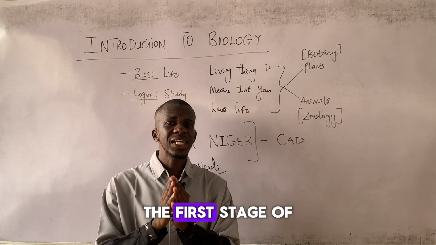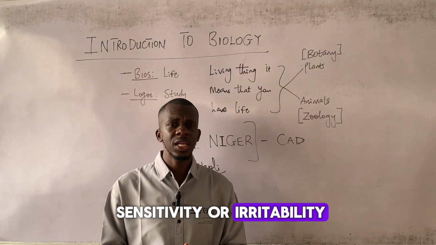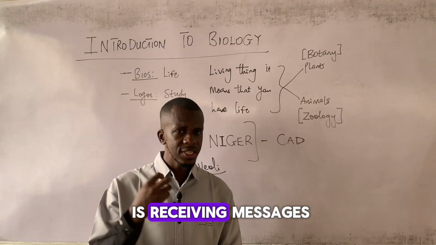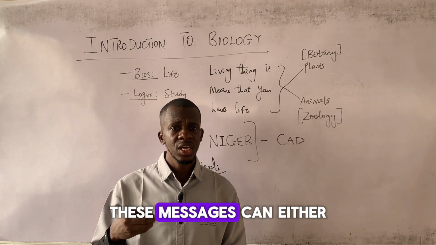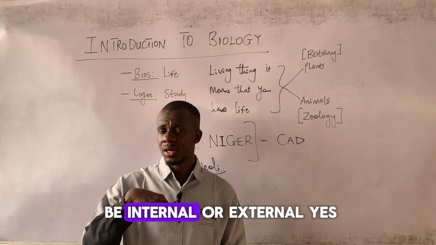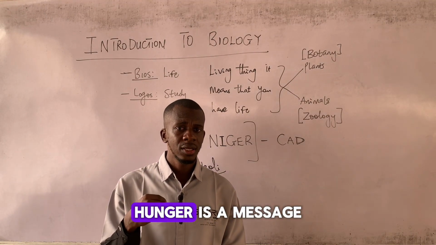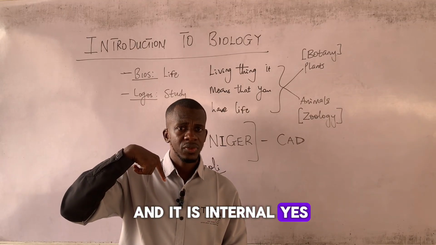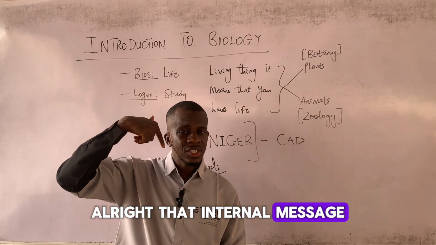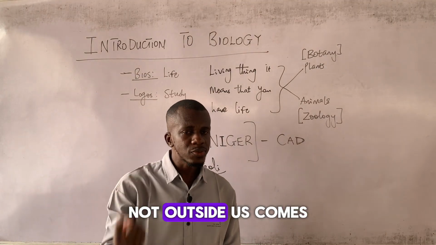So the first stage of sensitivity or irritability, like we called it, is receiving messages. Don't forget, I said these messages can either be internal or external. For example, hunger is a message and it is internal. That internal message, that stimulus called hunger, comes from within us, not outside us.